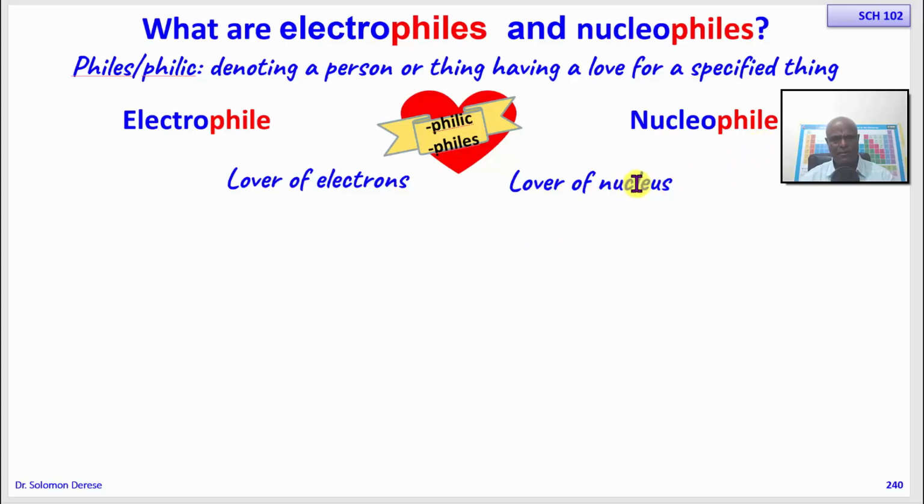Okay, this may not be very straightforward. Let me look at this first. Okay, so lovers of electrons. What are electrons? What is the charge of electrons? Electrons are negatively charged. Okay, therefore electrophiles are those that love negative charge. Those ones are called electrophiles. How about nucleophiles? It is not very straightforward the way it is defined, but if you look at the nucleus, what is the charge of the nucleus? The charge of the nucleus is positive. Okay, so nucleophiles are those that love positive charge. So that's how they are defined.